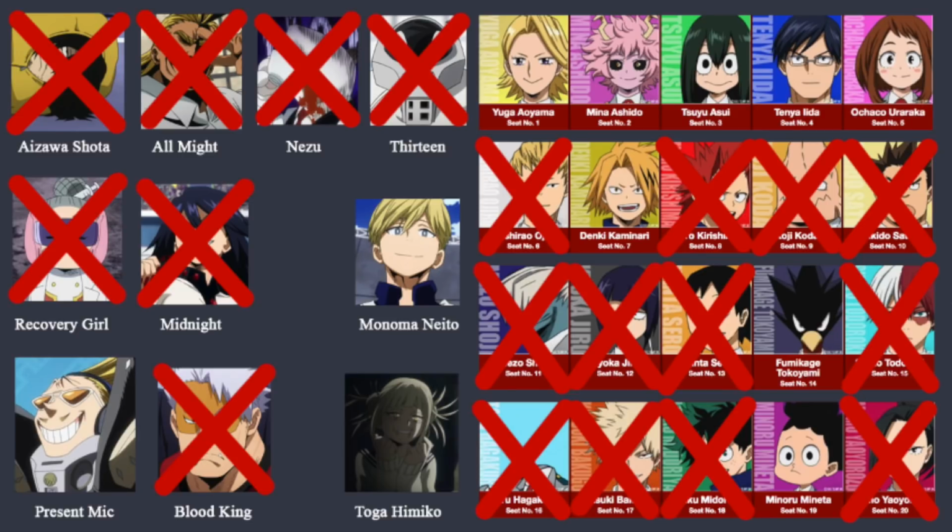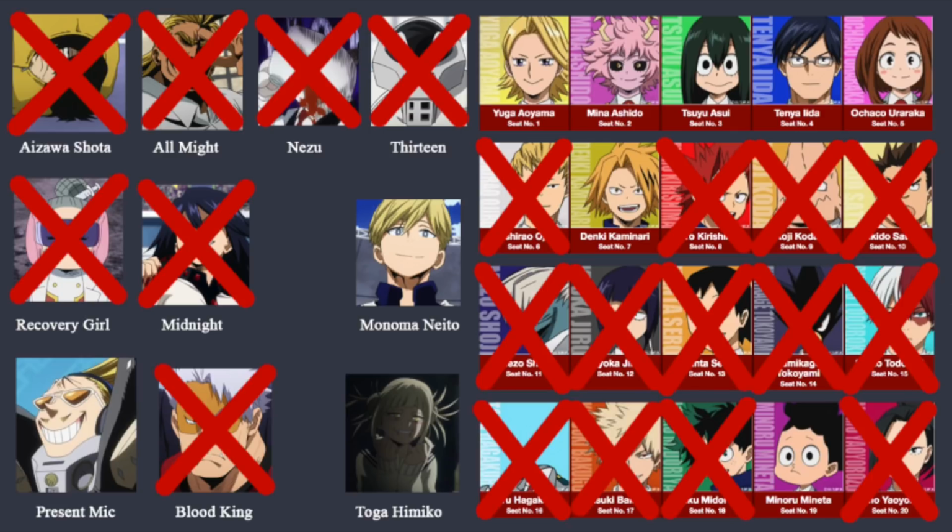Plus, since they already knew the location of the camp, that implies that they had contact with their spy before the attack anyway. We can also assume that Ida isn't the traitor because he went to get help during the USJ attack. We see him run for help even after he leaves the building and no one is watching. If he wasn't genuinely looking for help, he could have slowed down after leaving USJ, but he didn't.